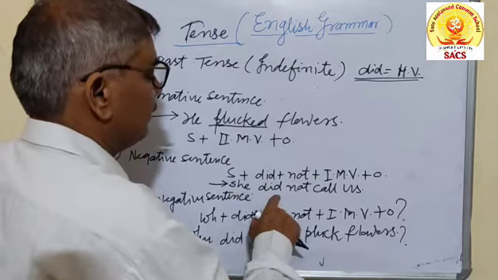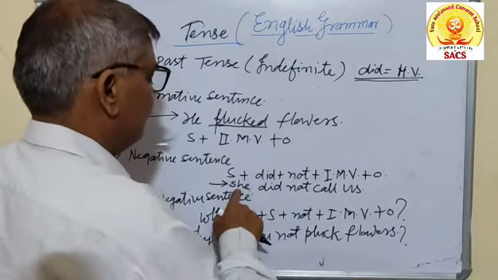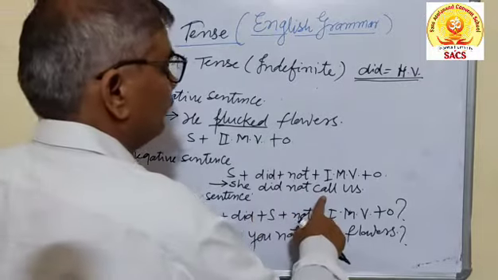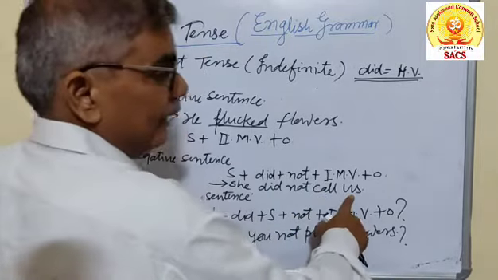For example, she did not call us. She is the subject, did is the helping verb, not is the negative word, call is the first form of the verb, and us is the object.